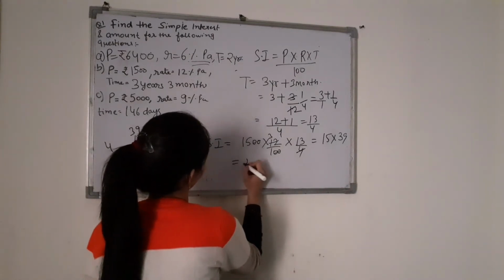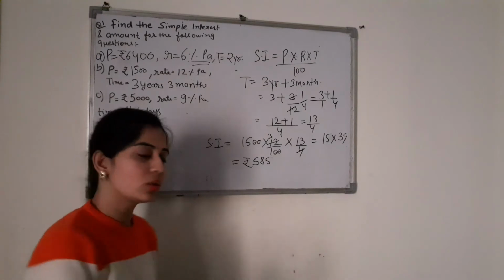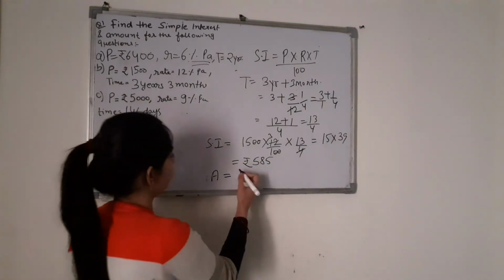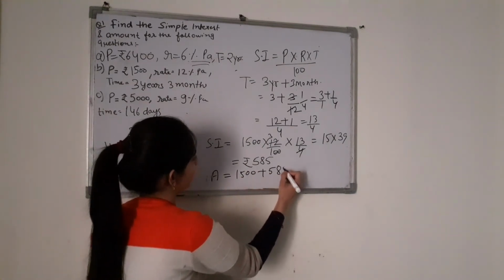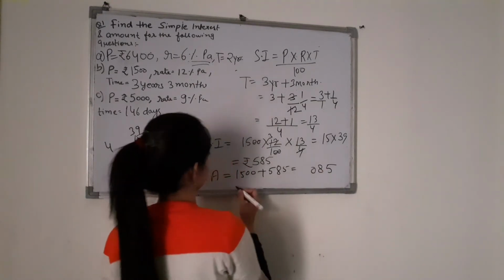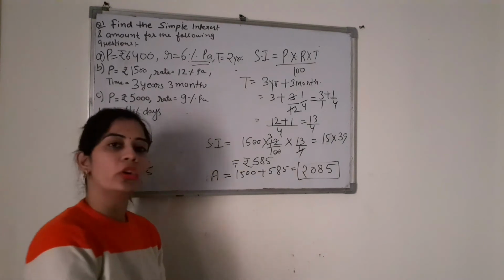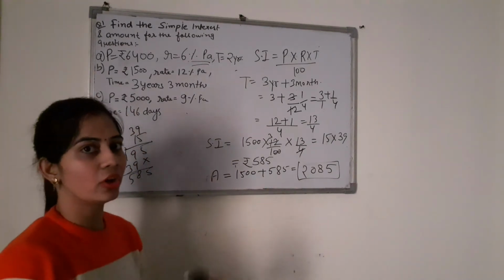So 585 is the value of interest, right? Now what is the total amount? P plus I. P is what? 1500 plus 585. So it will be 2085 rupees. Fine. It is 2085 rupees.